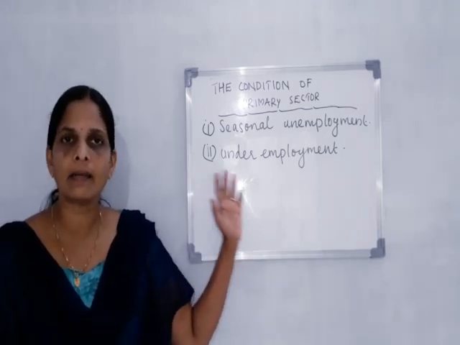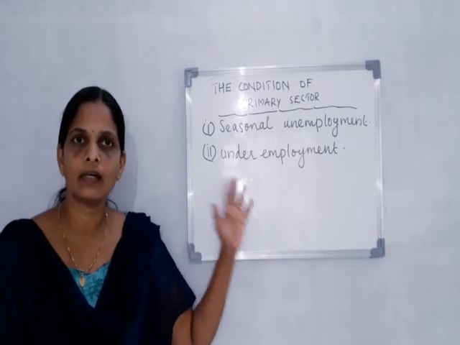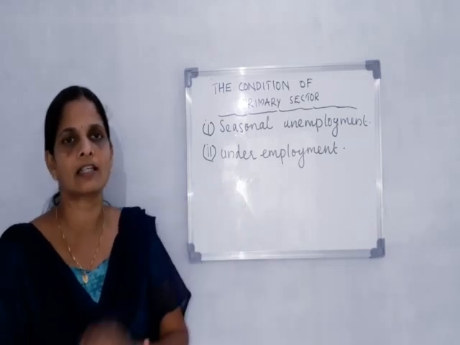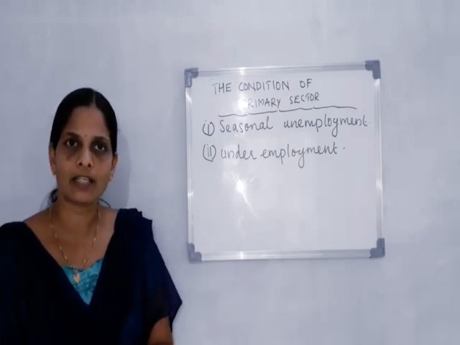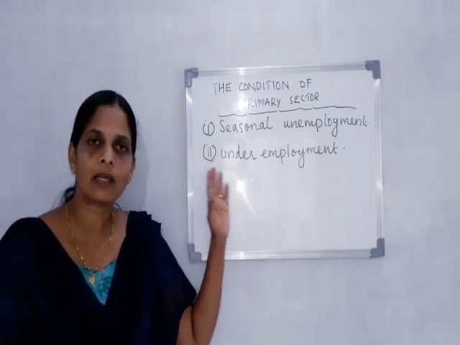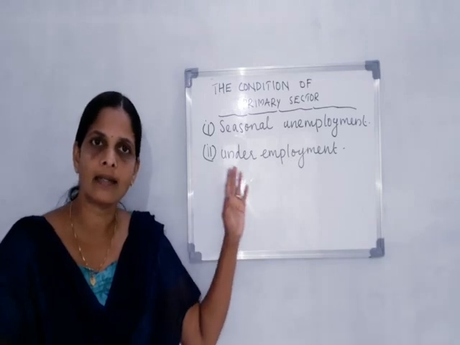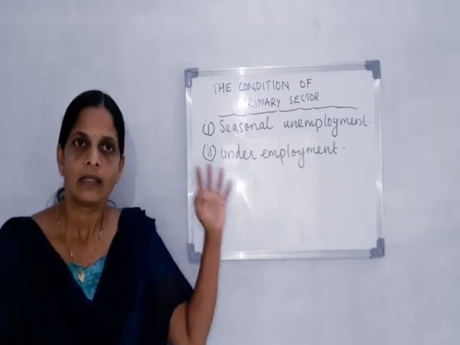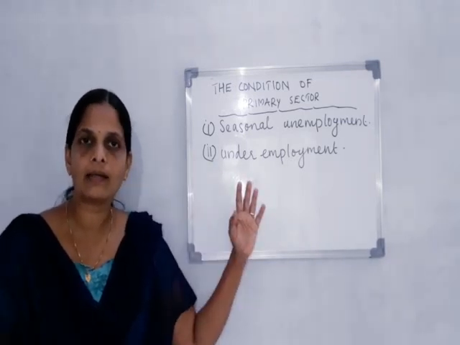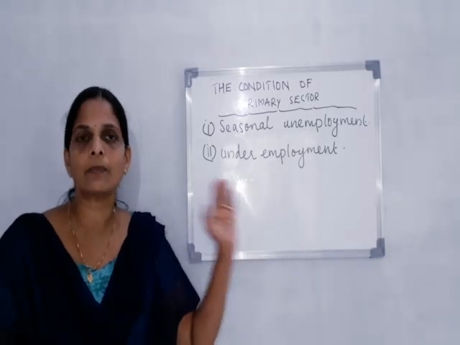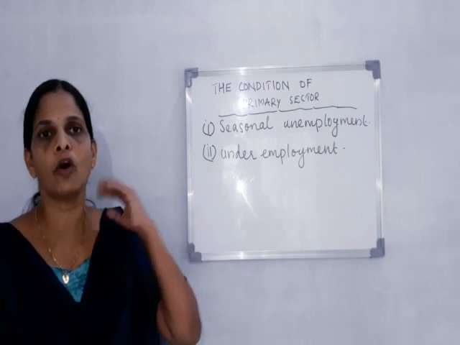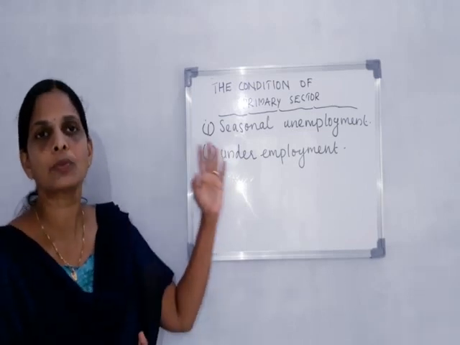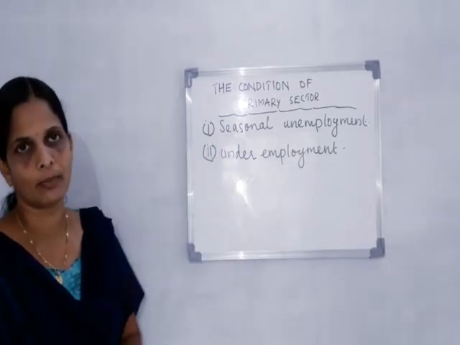This underemployment, this nature of the primary sector, also leads to less total production in the primary sector. Some people working in the primary sector are underemployed. That means the people are apparently working but they get less production. That means they have the capacity to produce more. That situation is called underemployment.